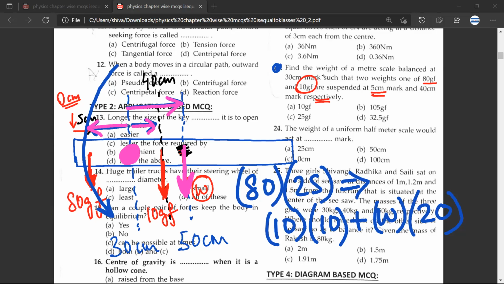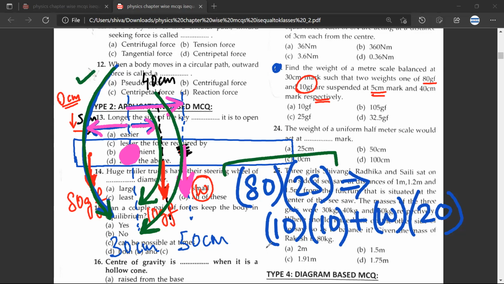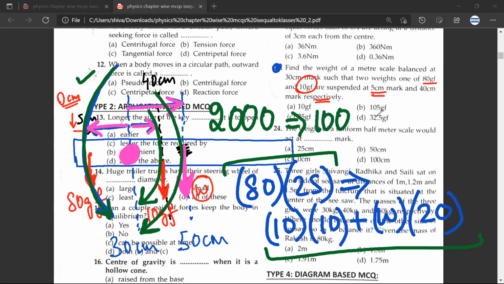And the third thing that you can do, if you want, is draw directions like these. They will help you balance the equation. So this would be on the left side and this would be on the right side. Is it making sense or not? Yes, sir. So 8 into 25 is 200, and 200 is equal to 100 plus 20 W. Any doubt? No doubt, sir.